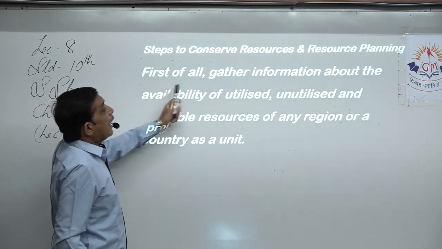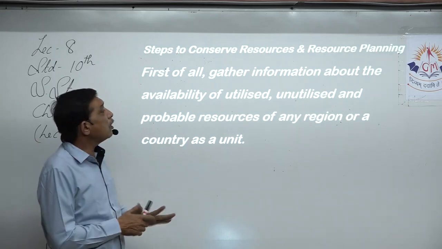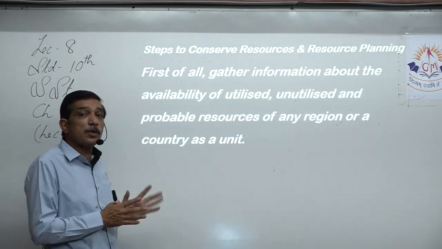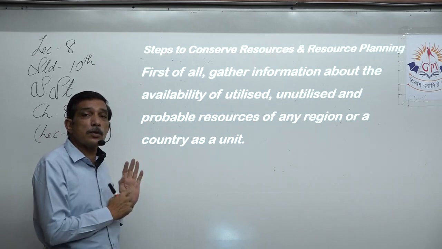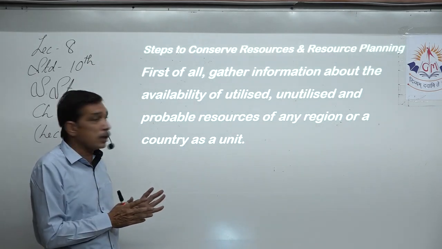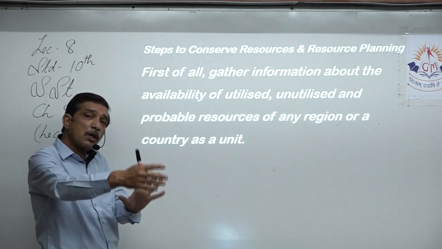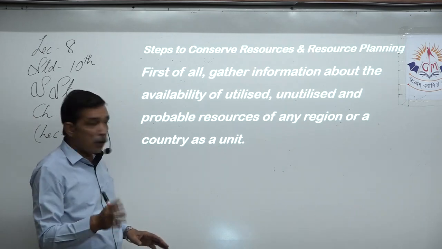First of all, gather information about the availability and usability. Whatever we have used, this much was available. From this we used this much. We still need this much because that is our yearly consumption. Unutilized, what is the total reserve that we have? What is not used up till now? That number we should have.